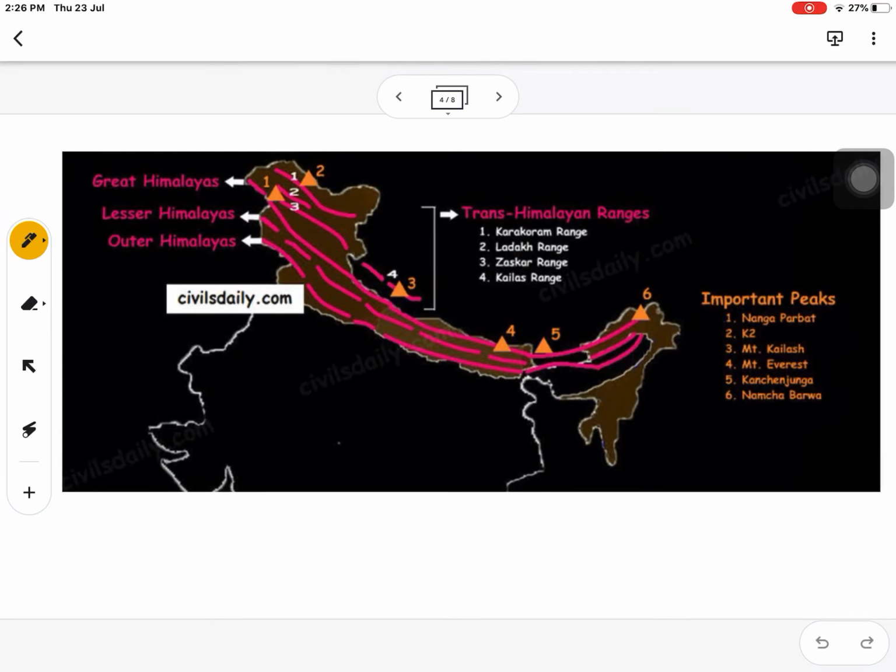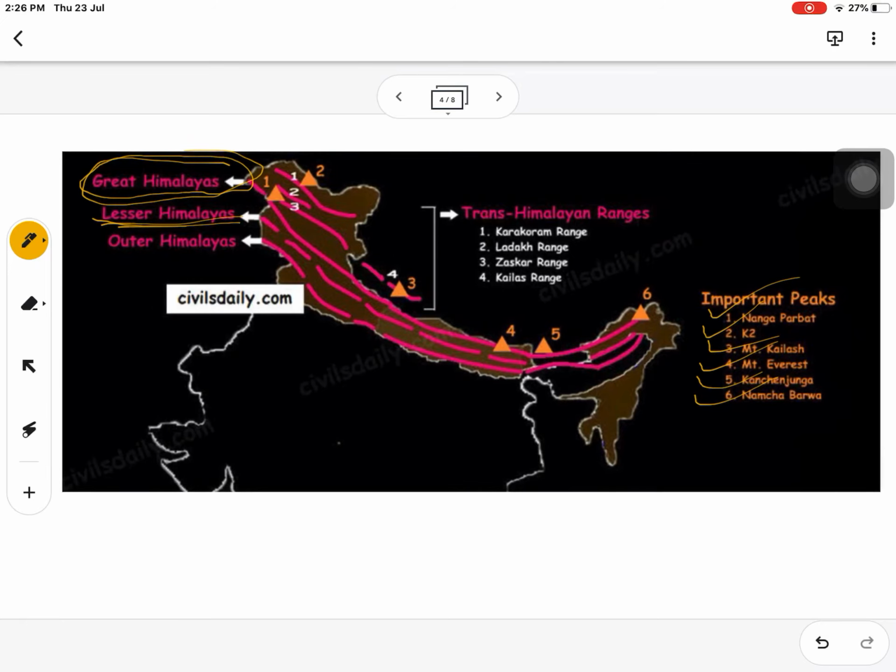The northern part of the Himalayas region is mainly characterized by several important peaks of the mountain, that is Nanga Parbat, Karakoram Parbat, Mount Kailash, Mount Everest, Kanchenjunga, Namcha Bawa. These are the important peaks situated in the northern part of the Himalayas region, which is known as Great Himalayas. Average height of this region is more than 6,000 meters.